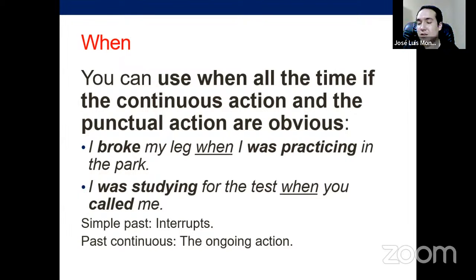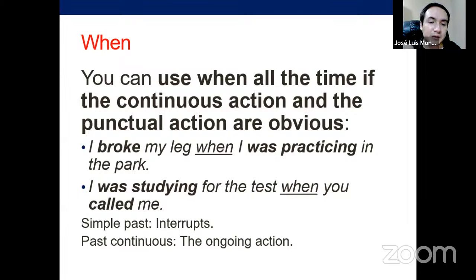And you can change that in many ways because it is clear. I was studying for the test when you called me. All right, or you can say, you called me when I was studying for the test. Again, the idea is clear because this interaction of two elements in two different tenses, right? One in the past continuous and the other one in the simple past, is going to make that event always have this dynamic.